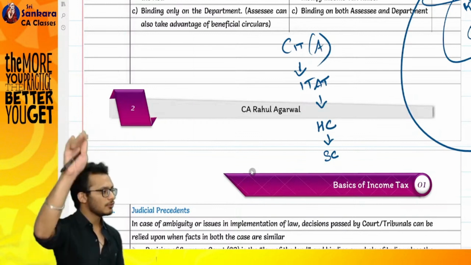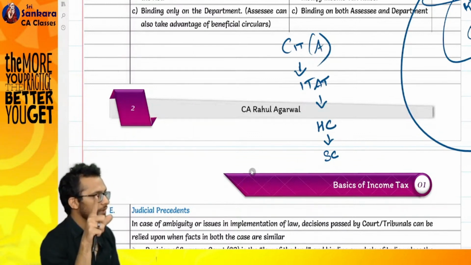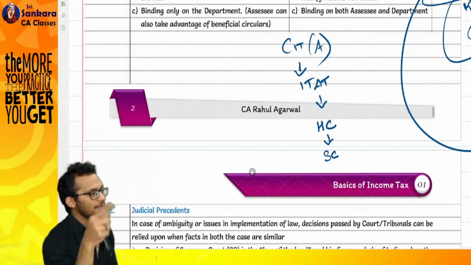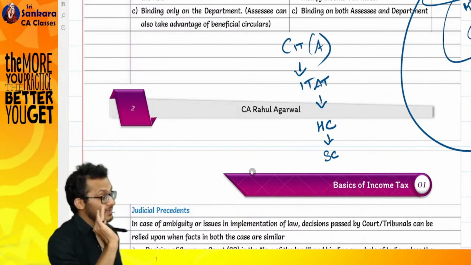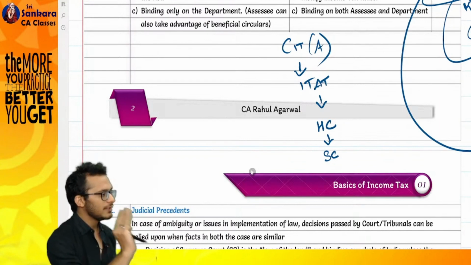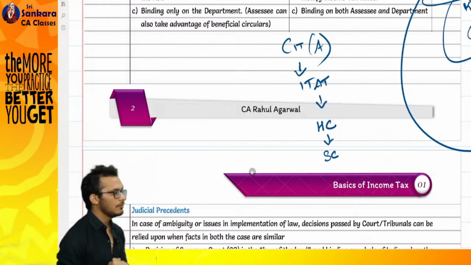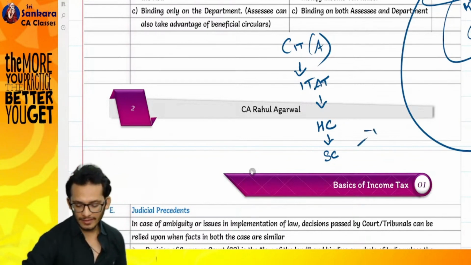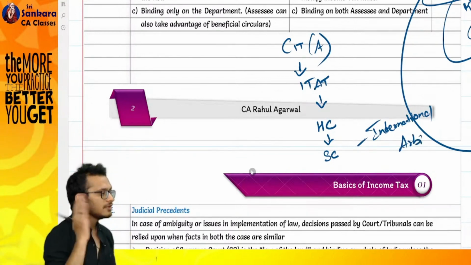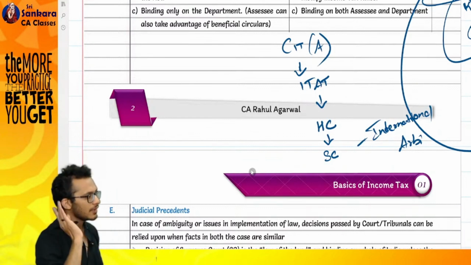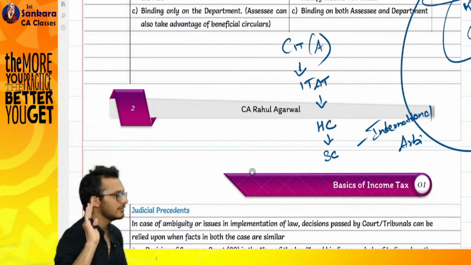How does the appellate forum work? You start from CIT, go to ITAT, go to High Court, go to Supreme Court. Can you go beyond Supreme Court? Yes, only for international matters. There is something called international arbitration. You can go there, provided it is a global dispute. Otherwise, they will not permit you inside.